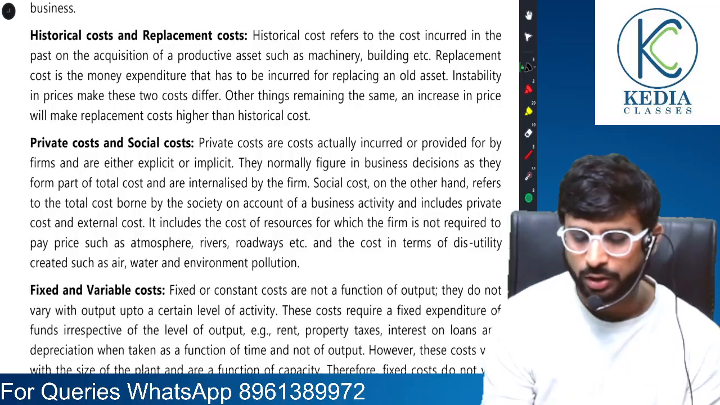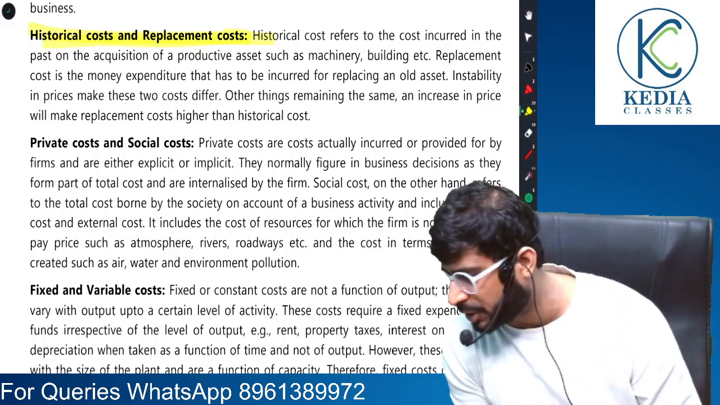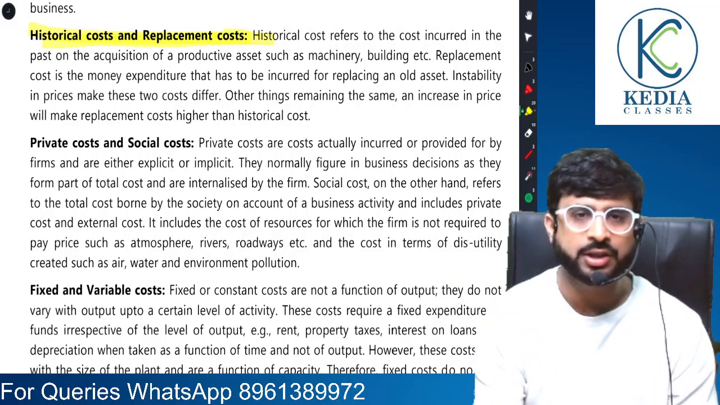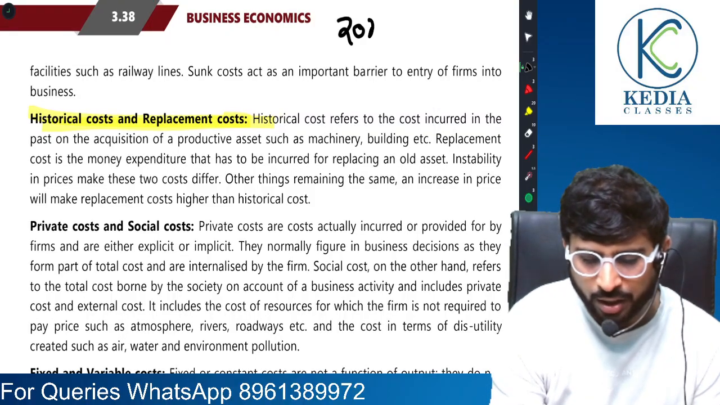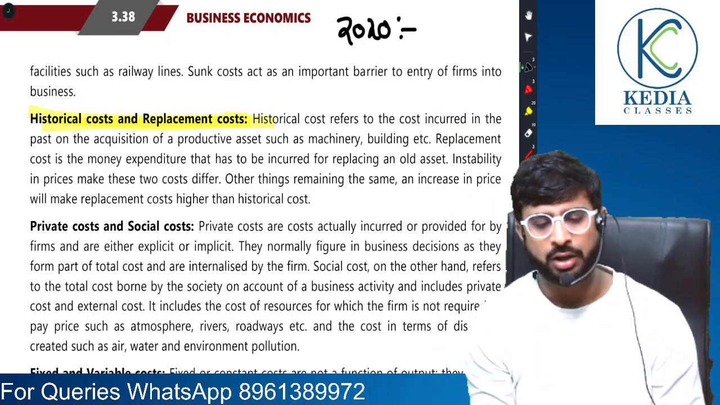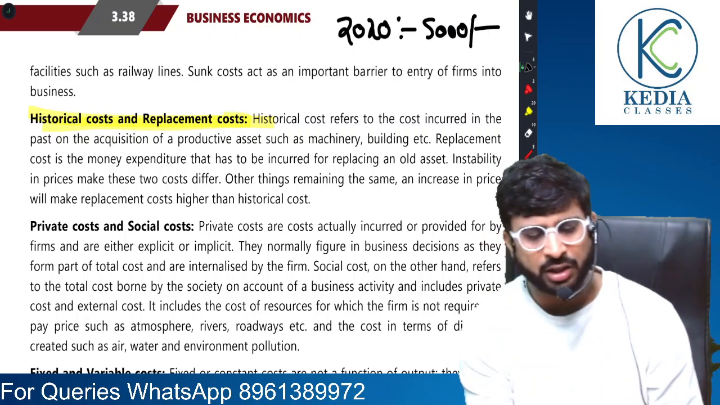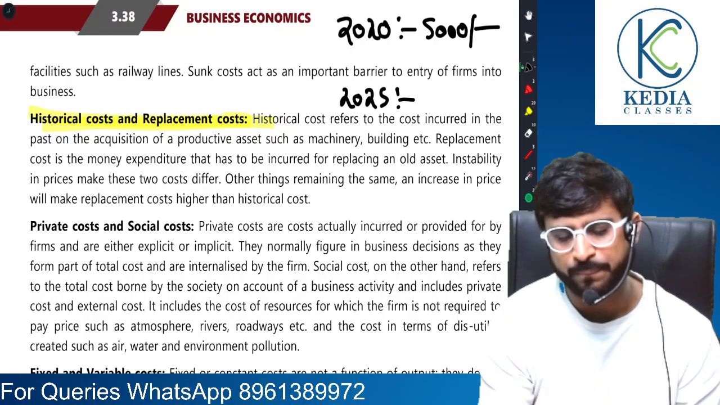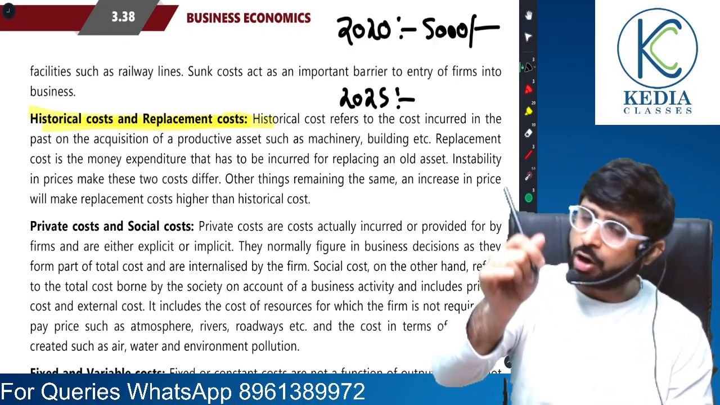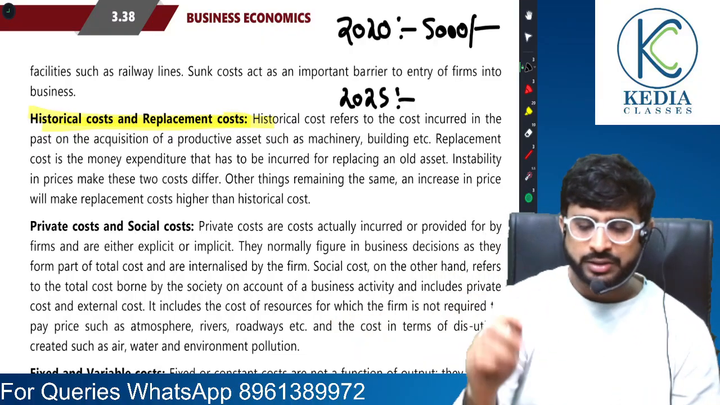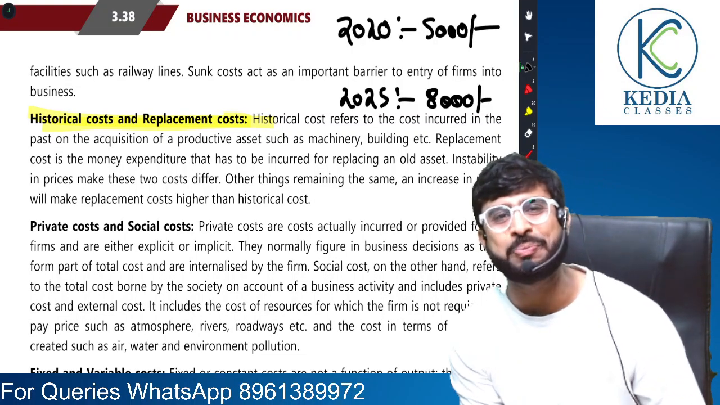Understood, sir? Moving on. Another cost example is historical cost and replacement cost. Friends, what is historical cost? Suppose in 2020 I bought this pen. Let's say this pen had cost me 5,000 rupees in 2020, right? Suppose now we are in 2025. If I were to buy a similar pen today, an exact brand new pen of the same brand, everything same, then I would have to pay, let's say, 8,000. So here you get the difference between historical cost and replacement cost.